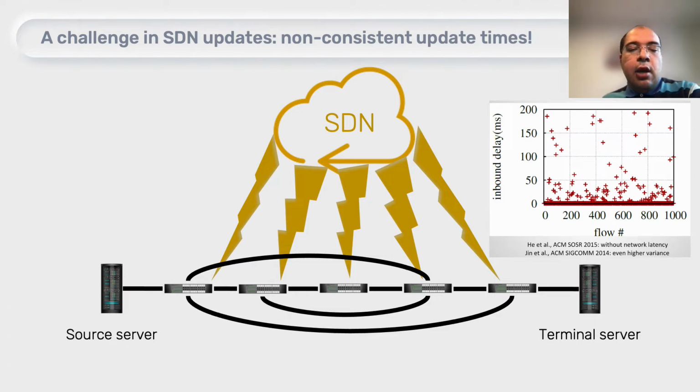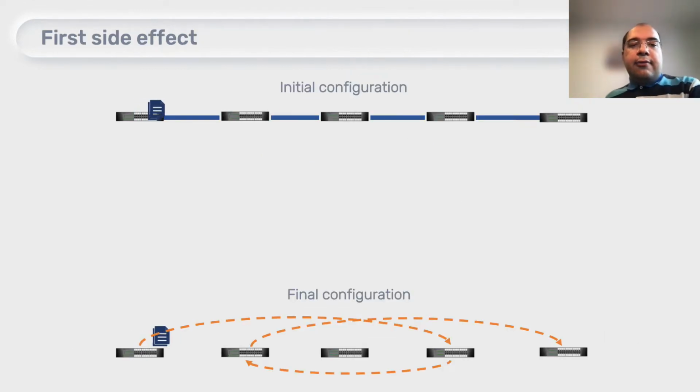Now let us see what happens when we have these different delays and different update times. What problems does it cause? Let us see the first problem with these non-consistent update times via an example. Consider the blue initial configuration on top and the orange final configuration on the bottom.